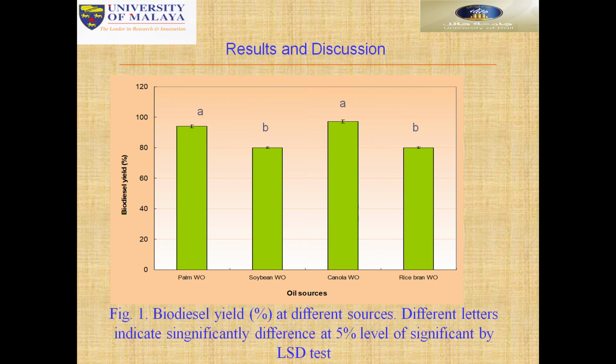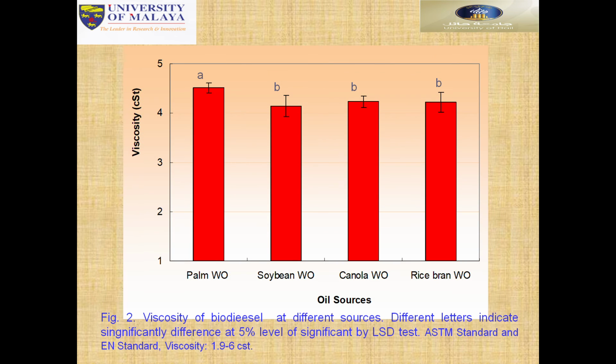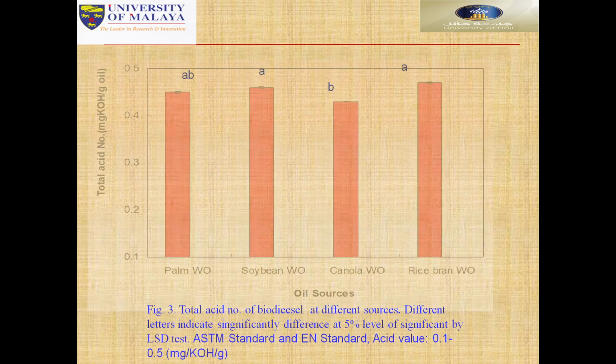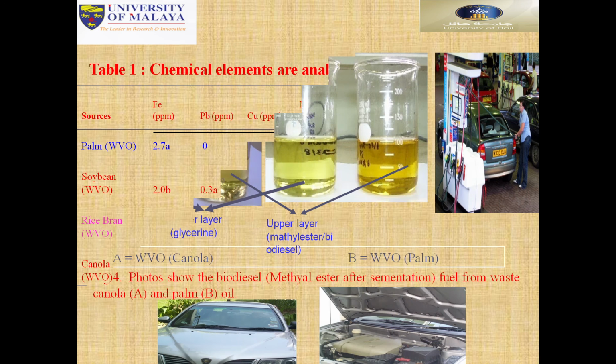We got good results from kitchen waste oil. Usually after cooking we throw this oil away, but we can save it, use it, and produce energy. So this is the result also. Different types of viscosity tests and total acid tests were all done by standard.